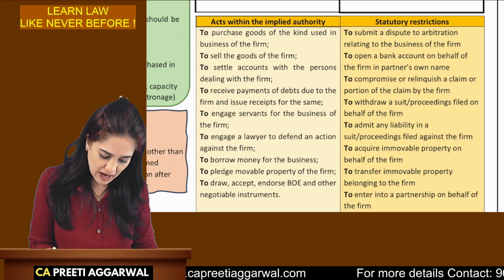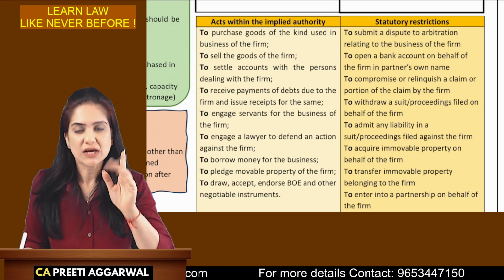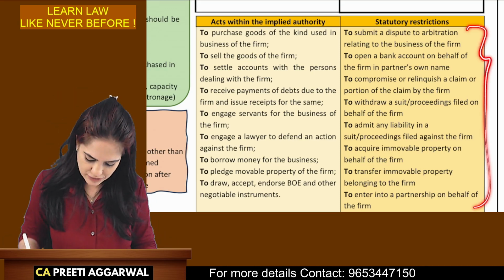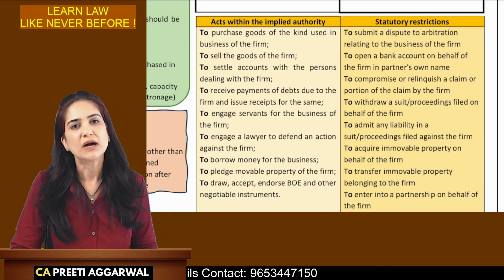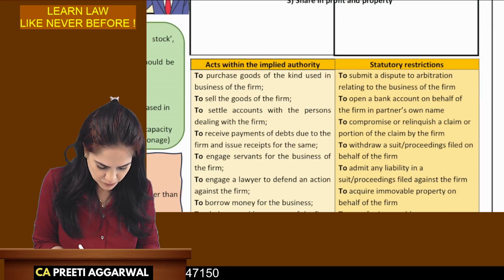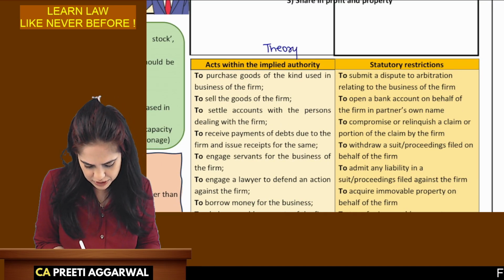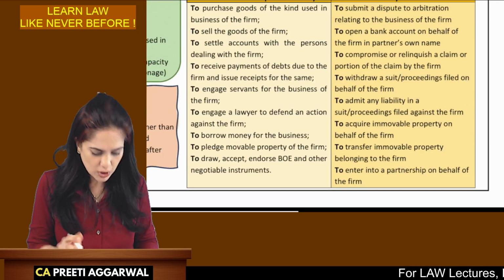Now we don't give unlimited powers to a partner. Okay, we don't give him unlimited powers. We say that these are the acts which you alone cannot perform. You need the consent of the other partner. So this is, according to me, important for a theory question. Okay, so this can be asked as a theory question. There is nothing over here. You just have to learn this. Okay, so how will you learn?